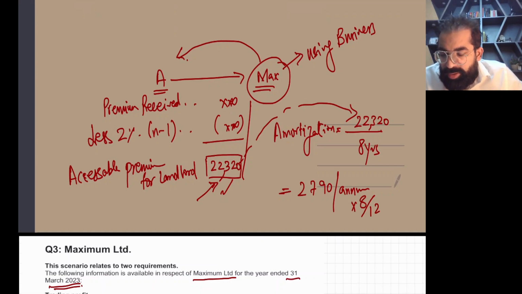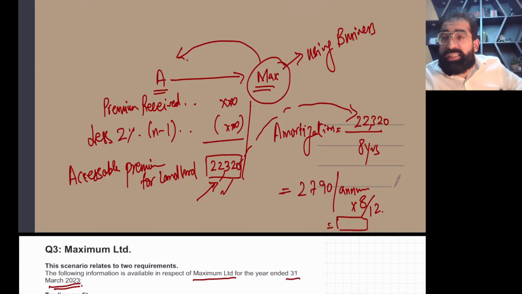So we need to time apportion, 8 upon 12. This final amortization is an allowed expense. The accountant has not made any adjustment for this amortization, so definitely you need to deduct it.